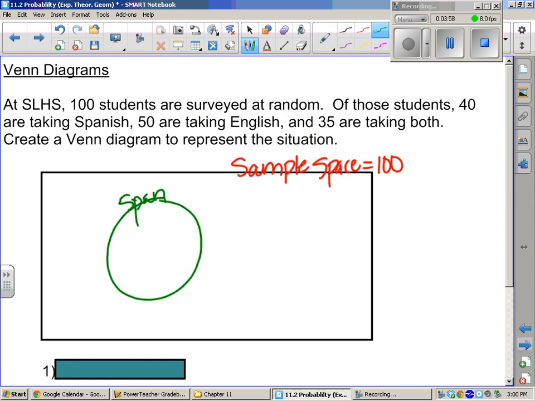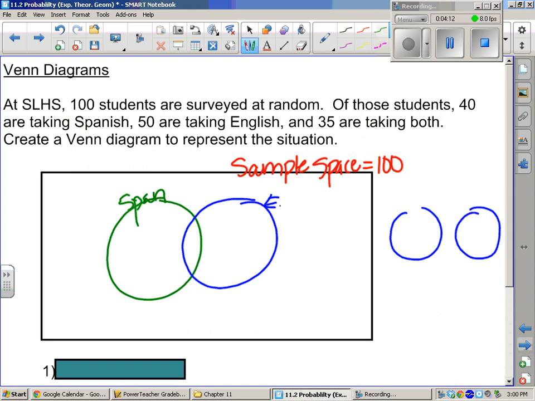Okay, so we'll make a circle for Spanish. 50 are taking English, and 35 are taking both. Now, because they're taking both, we have to overlap them. So we're going to make the two circles overlap. The left side is just Spanish, the right side is English. The middle, where they overlap, is both. We're going to fill in the numbers now.